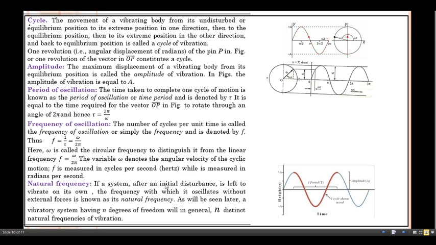If the system after an initial disturbance is left to vibrate on its own, the frequency with which it oscillates without external force is known as natural frequency. As will be seen later, a vibratory system having n degrees of freedom will in general have n distinct natural frequencies of vibration.